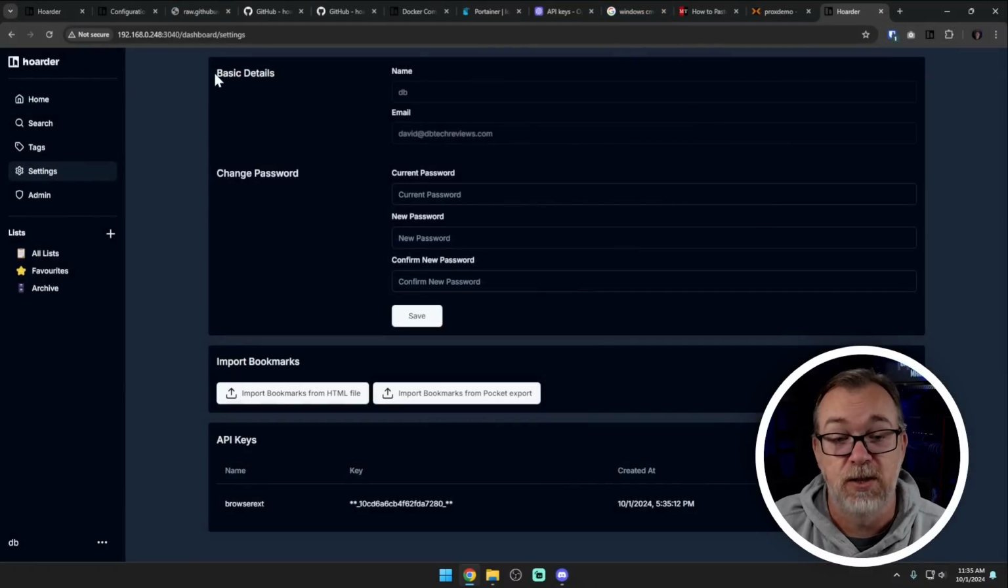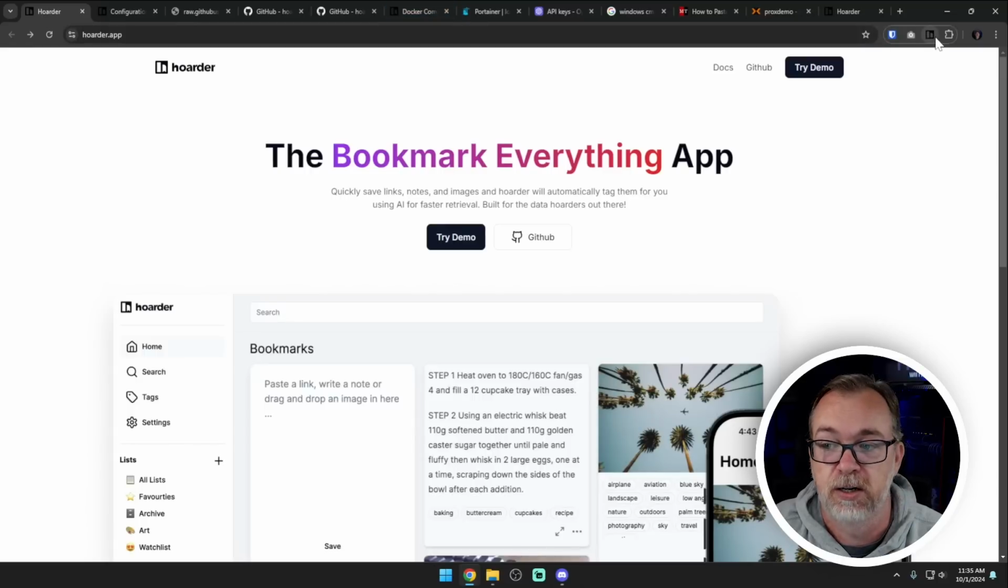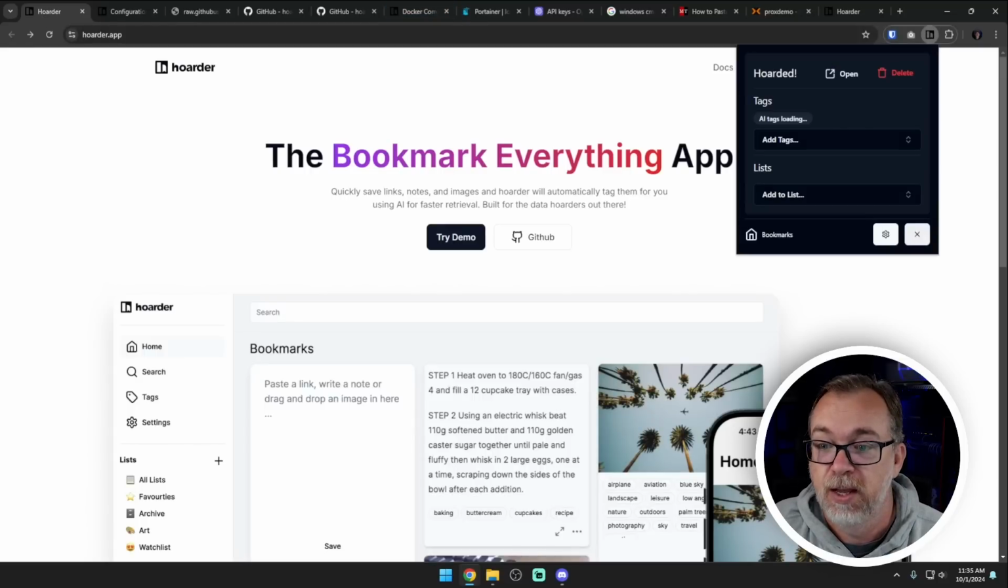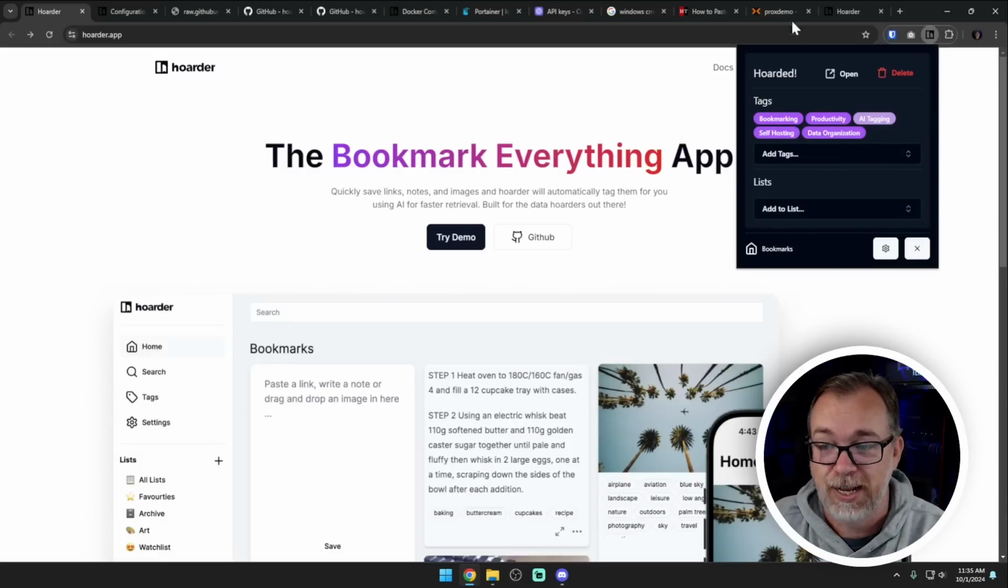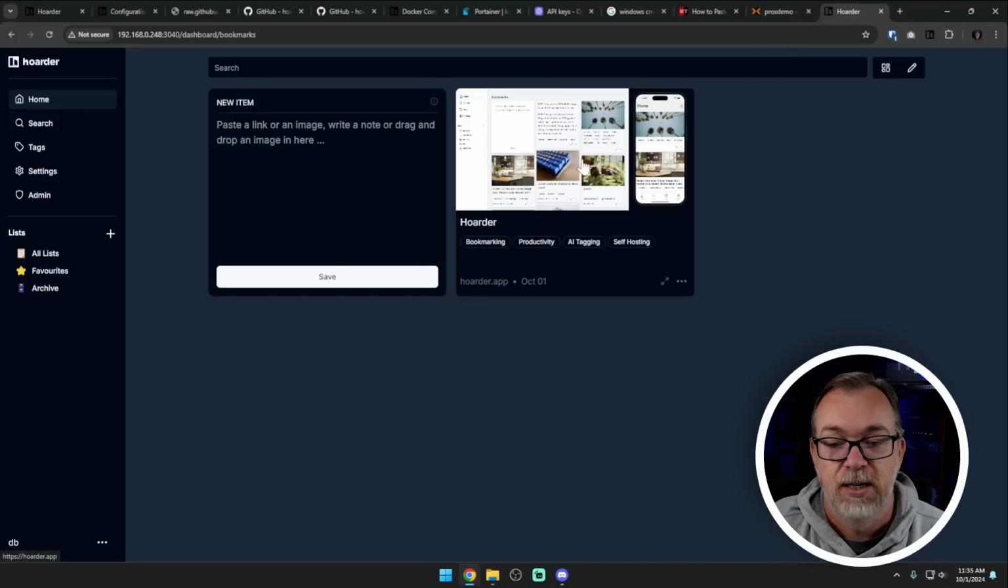So just to make sure that this is actually working, let's go to our home page. Let's go to the Hoarder homepage here and just click. And it is, AI tags are loading. All of this looks good here. There it is. So we come back to our homepage. Let's refresh. And right there is our Hoarder instance up and running.